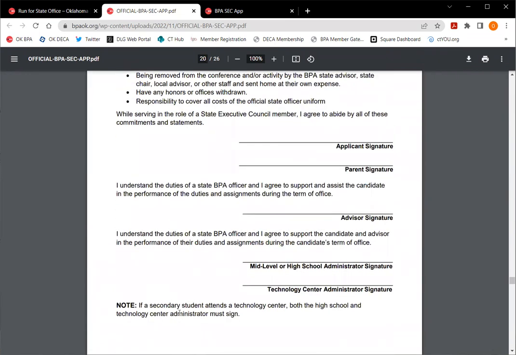Okay, I'll touch on a few points on this page. You're the applicant, the potential candidate. If you are under 18, we need to have a parent or guardian sign this. You'll need your local advisor to sign. If you are at a middle school, junior high, high school, or K-12 comprehensive school, you need to have your administrator sign here. If you attend a technology center, we need to have your technology center administrator sign here. If you are a secondary student at a technology school, we do need both signatures, one from your sending high school and one from your technology center. If you are post-secondary at a technology center, we do not need the high school signature.